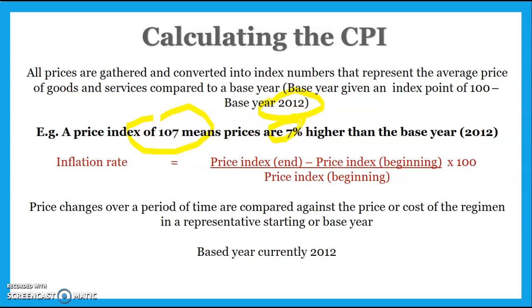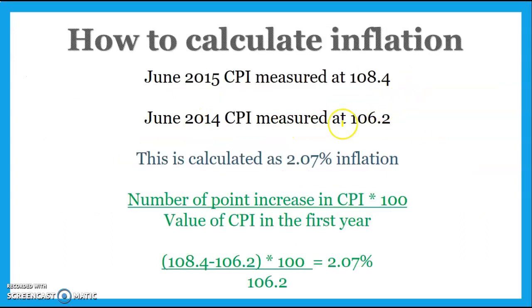To calculate inflation for the period, we do the price index at the end of the period minus the price index at the beginning, divided by the price index at the beginning, times by 100. So basically what you're doing is comparing figures to 2012 first, and then comparing to what they were 3 months ago. So for example, if we've got a June 2015 CPI of 108.4, that means we've already worked out that prices are 8.4% higher in June 2015 than they were back in 2012. If the CPI was 106.2, not percent, in June 2014, it means prices were 6.2% higher than 2012 back in 2014.